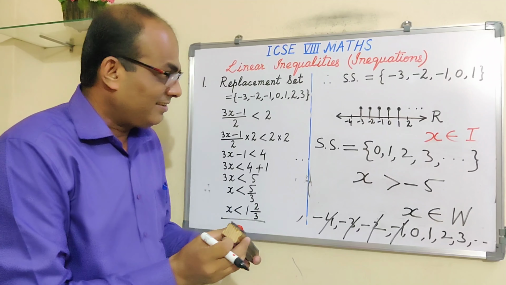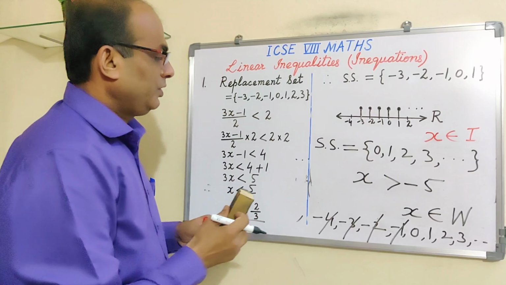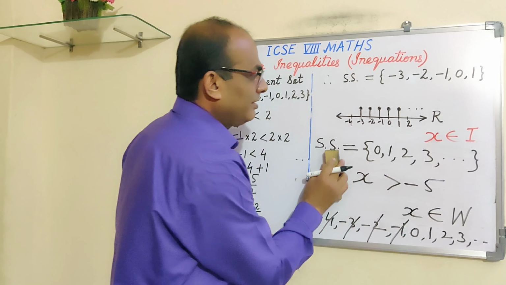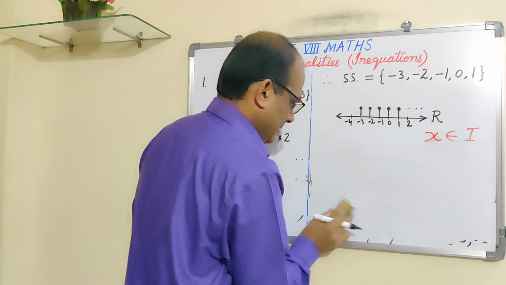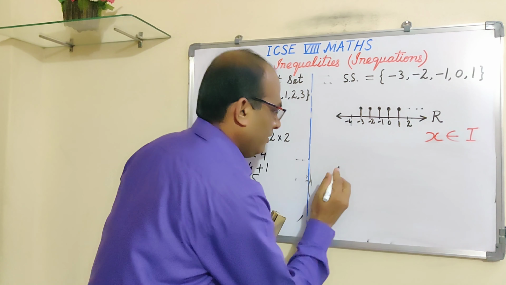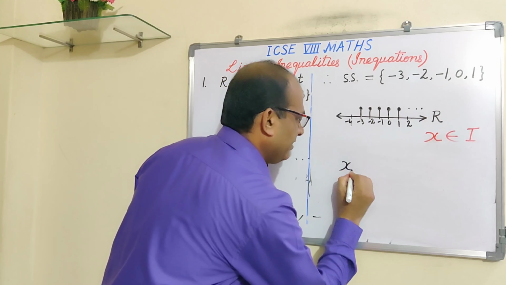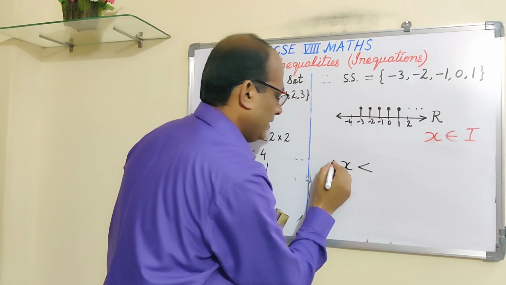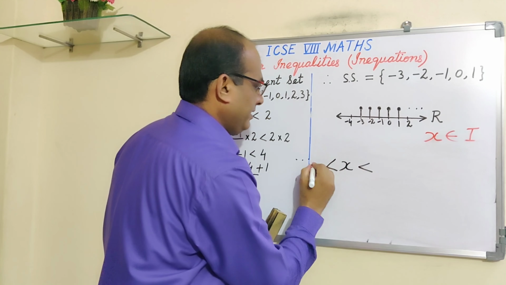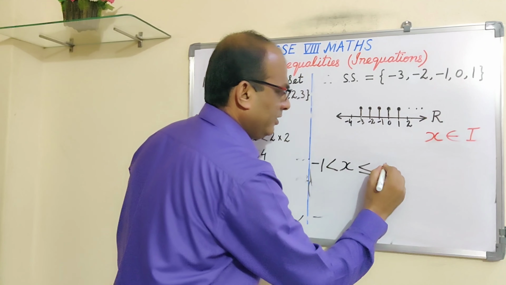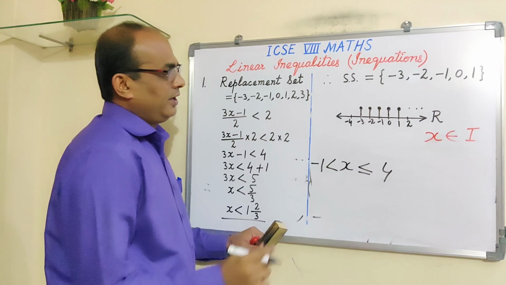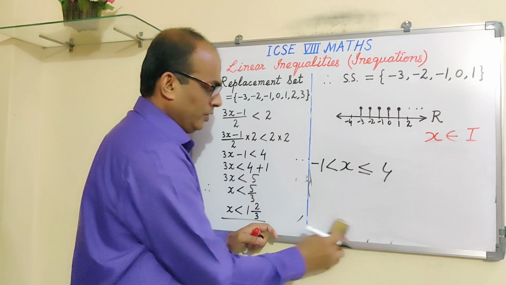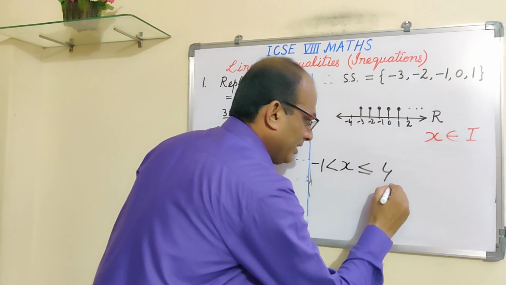And one more, the last thing, sometimes you are given a question like this. For example, x is greater than -1 and less than or equal to 4, right? Like this, two inequalities. So what we do, we split it.